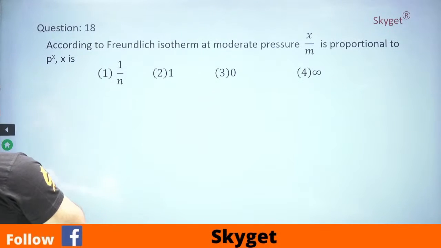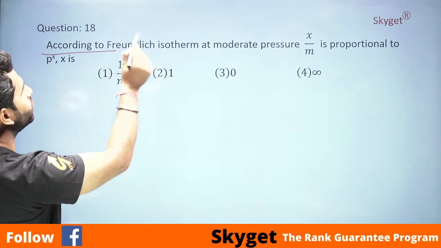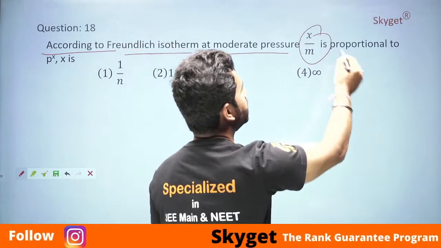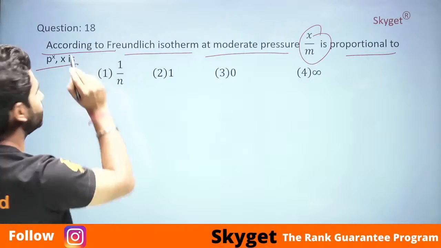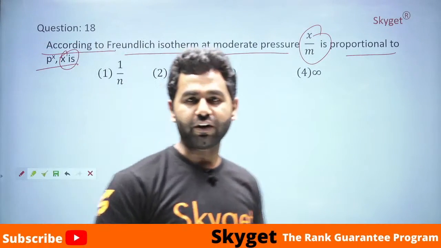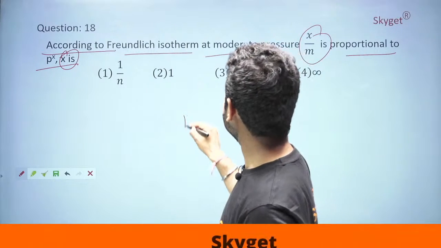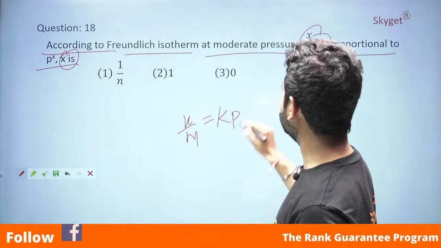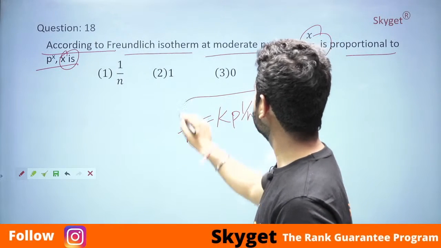Now the next question says, according to the Freundlich isotherm, at moderate pressure, x by m is proportional to p^x. Find x. Now we know that in the case of the Freundlich isotherm, x by m is equal to k times p raised to power 1 by n.